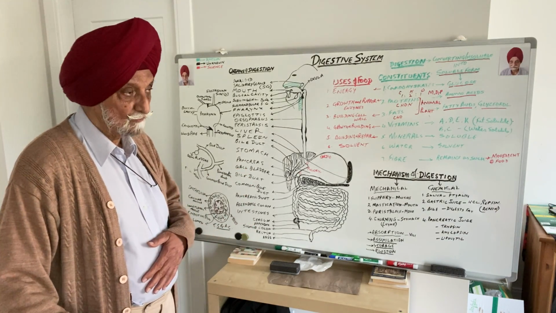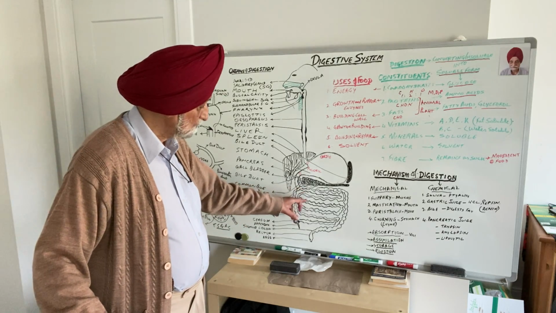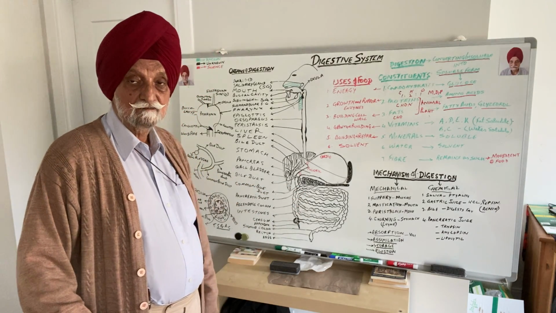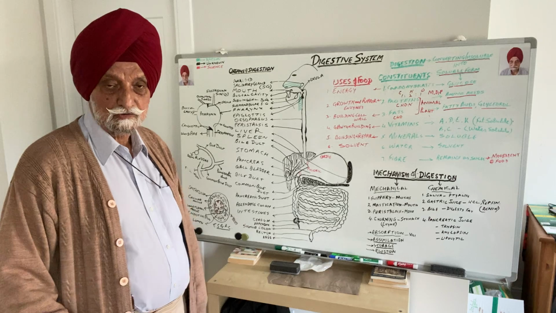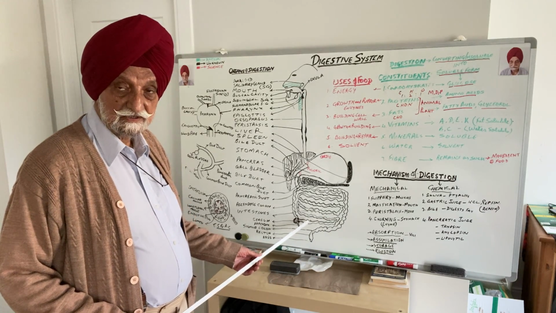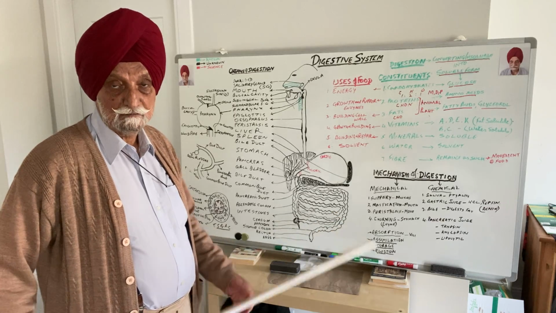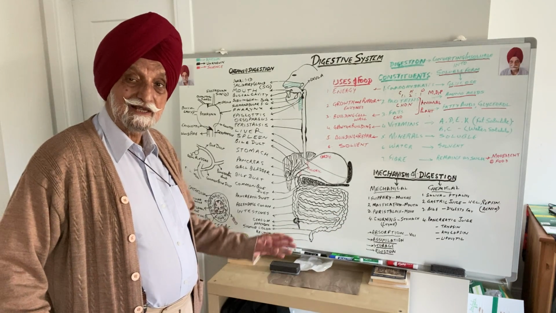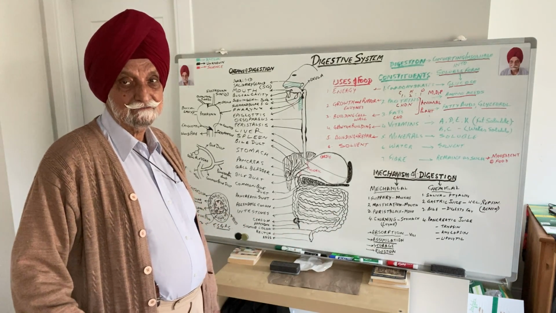Now, I have to tell you one thing, that as I'm saying this is more digestive in function, it can absorb also to some extent, though the second half of the small intestine is more absorptive in function and less digestive in function.